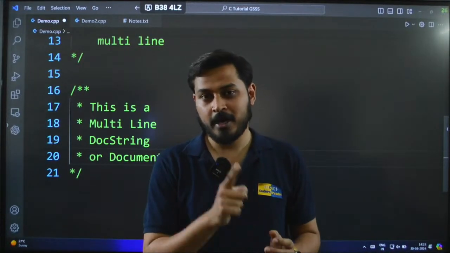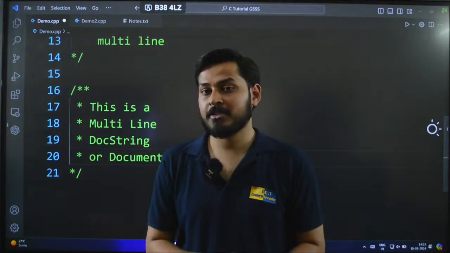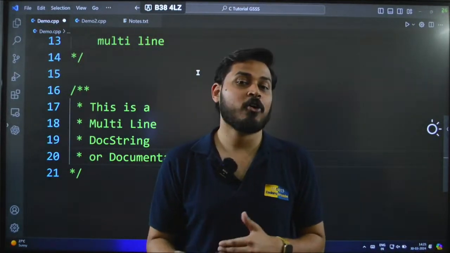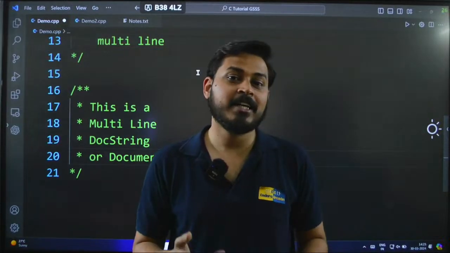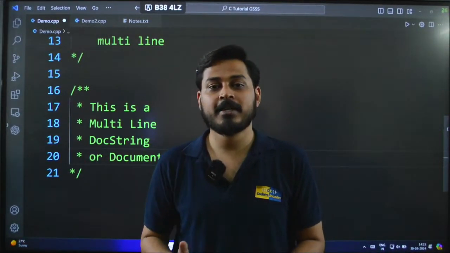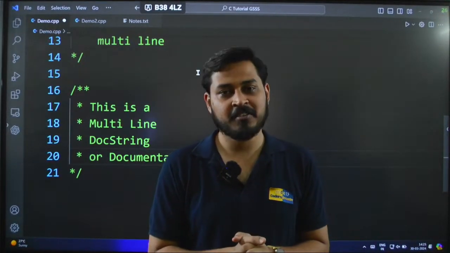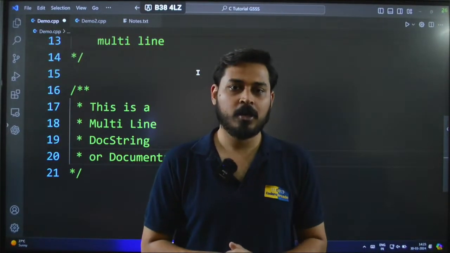Always remember good practice and bad practice in this. Good practice is that you should have comments in your program, and bad practice is writing comments everywhere in the program, which unnecessarily increases the length of the program. You should not do that. So this is good practice and bad practice, and these are comments in programming. I hope this is very much clear. Our second concept, comments, is over.